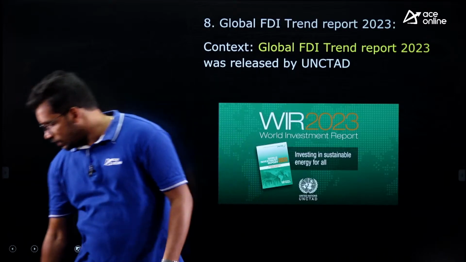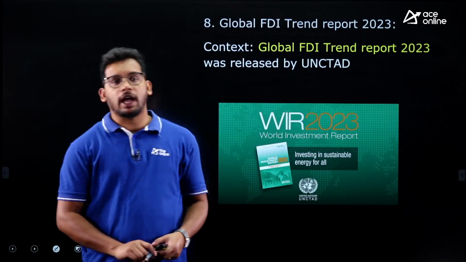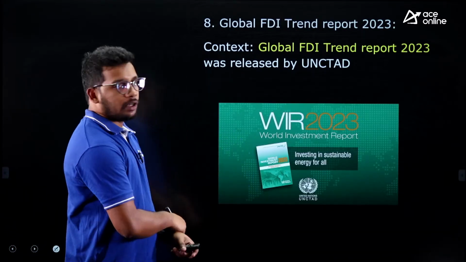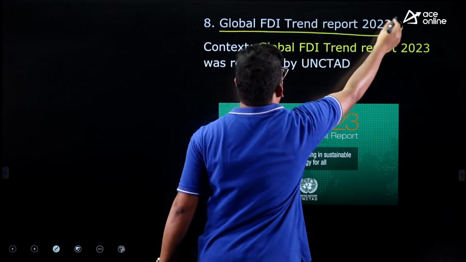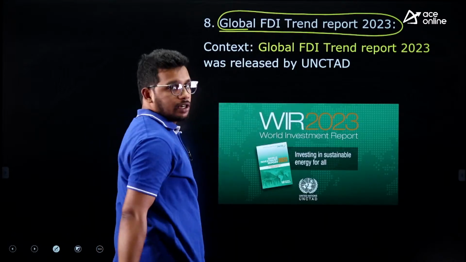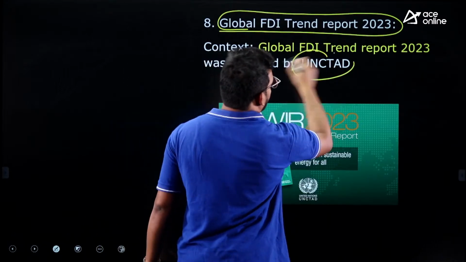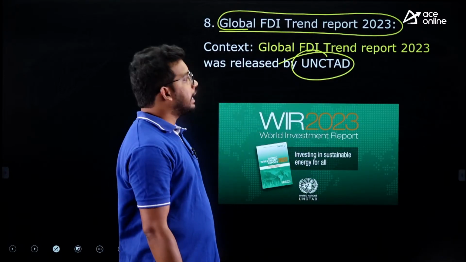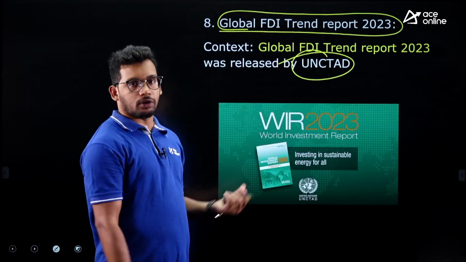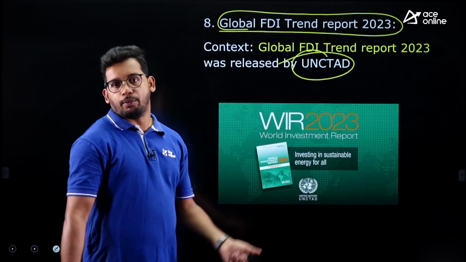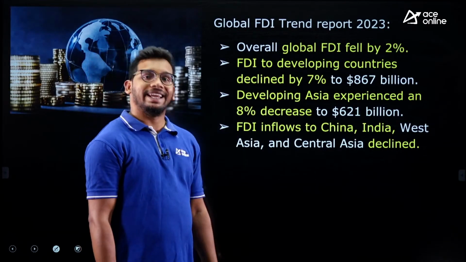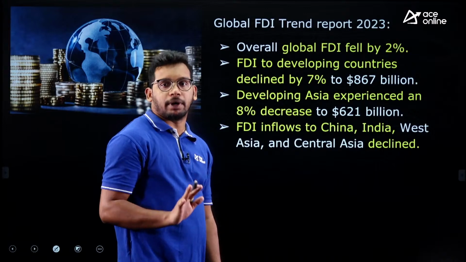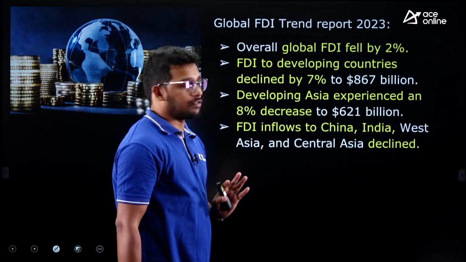Again, the last article for today, that is about the FDI data. The Global FDI Trend Report 2023 was released by UNCTAD, United Nations Conference on Trade and Development. So they may ask you this also in the exam, who released the report. Fine. So this is about the report. Now let's know about the details, the important facts from that particular report. You have to mug up this as well, right?